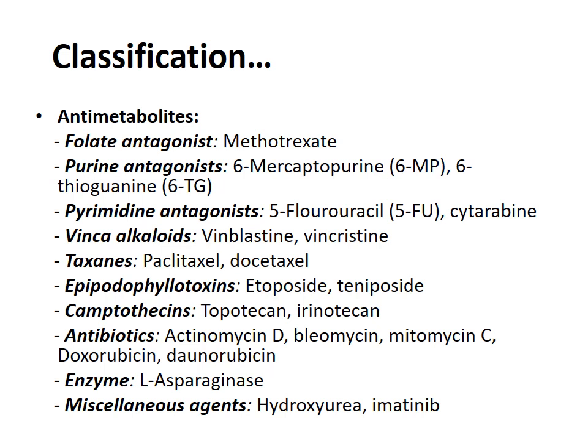Antimetabolites, folate antagonist, methotrexate, purine antagonist, 6-mercaptopurine, 6-thioguanine, pyrimidine antagonist, 5-fluorouracil, cytarabine, vinca alkaloids, vinblastine, vincristine, taxanes, paclitaxel, docetaxel, epipodophyllotoxins, etoposide, teniposide, camptothecins, topotecan, irinotecan, antibiotics, that is actinomycin D, bleomycin, mitomycin C, doxorubicin, daunorubicin. Enzyme, that is L-asparaginase. Miscellaneous agents, hydroxyurea, imatinib.